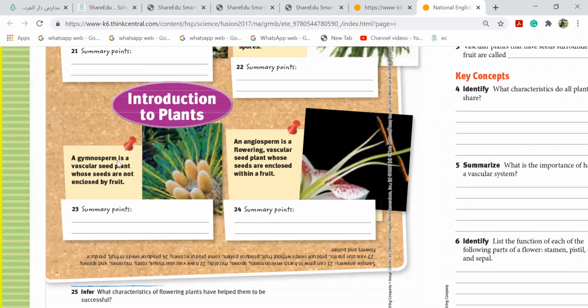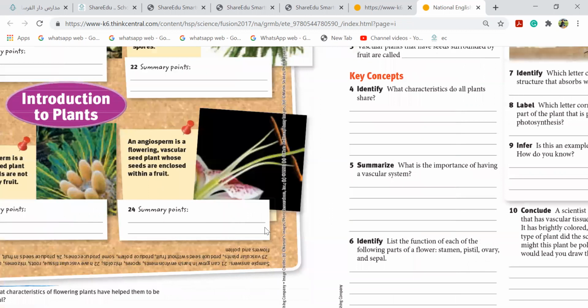And the gymnosperm is a vascular plant whose seeds are not enclosed by fruit. They produce seed without fruit, they produce pollen, some produce cones. They produce seeds inside the fruit here, angiosperm, and they have flowers and pollens.